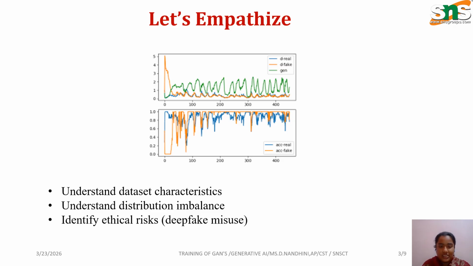First one, we are going to empathize. Training a generative model is very difficult because we need realistic data generation, and we don't always have labeled data. Data may be labeled or may not be labeled. Traditional models fail to capture complex patterns, so we need a training method that can learn directly from data and improve continuously. So we understand the dataset characteristics, understand the distribution imbalance, and identify the ethical risk. These are all the things we are empathizing here.